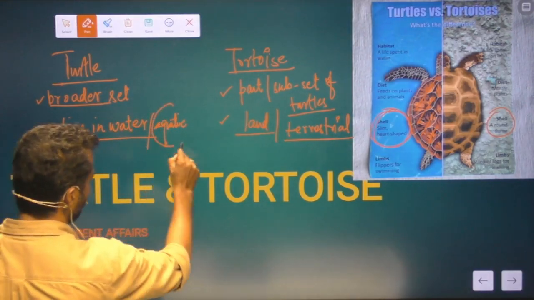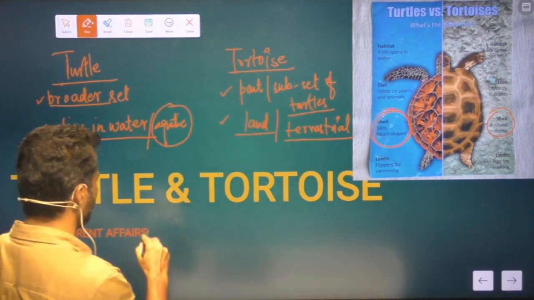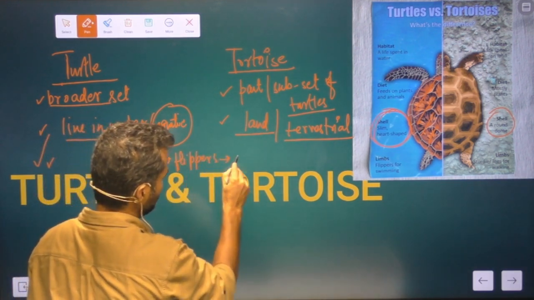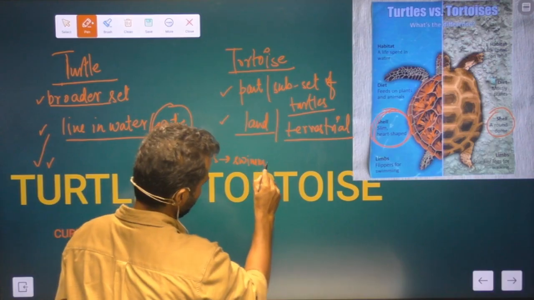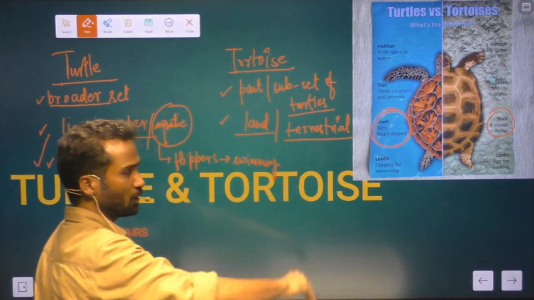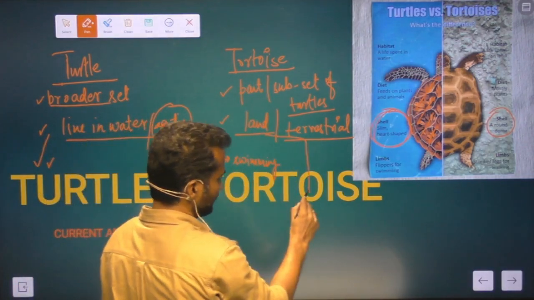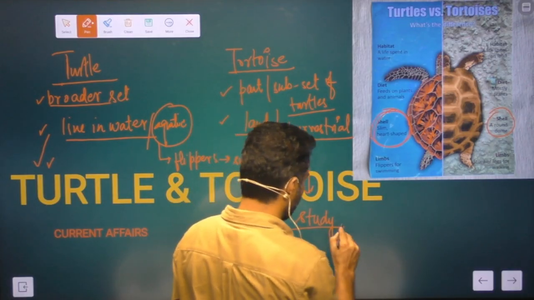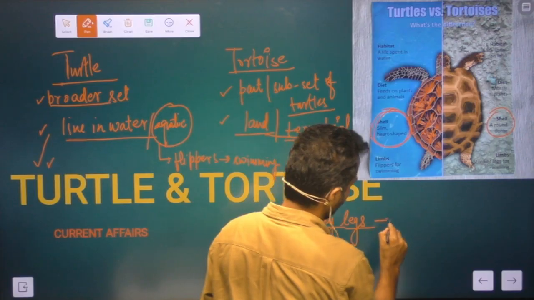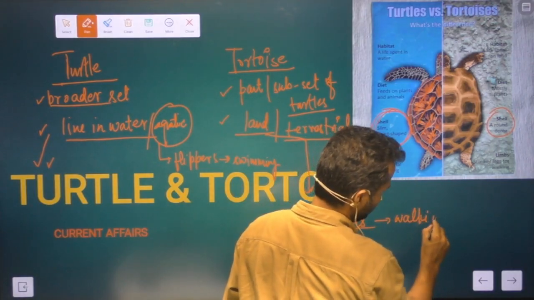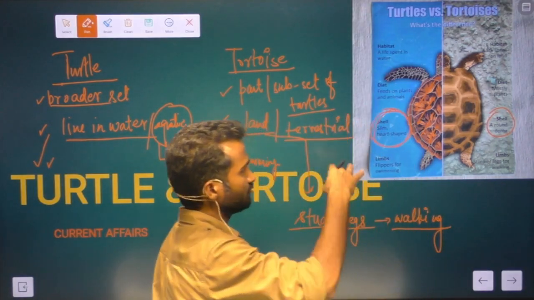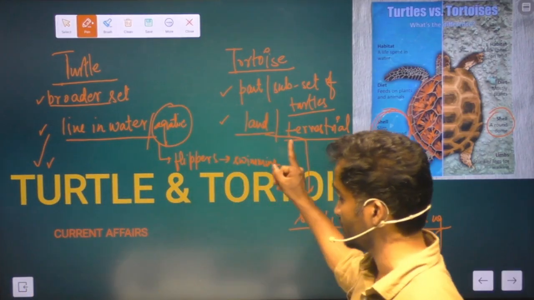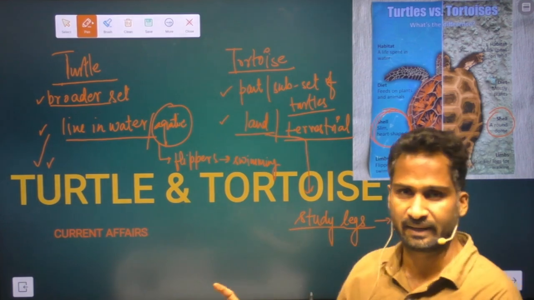Since turtles are found in the water, they have flippers, and these flippers are used for swimming purpose. And since tortoise are found over the land, they have sturdy legs that are used for walking over the land. So this is broadly the difference between the turtle and the tortoise. First thing, that tortoise is a subset of the broader category called turtles.